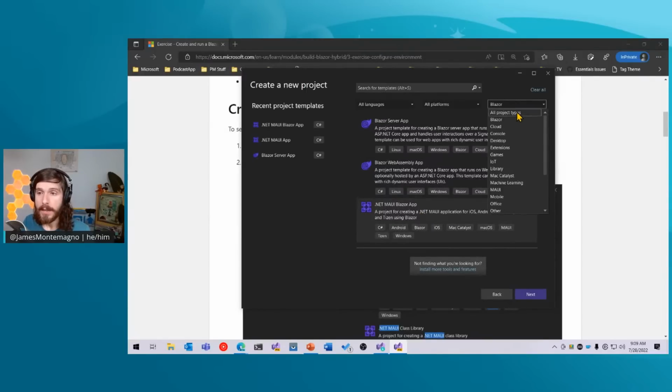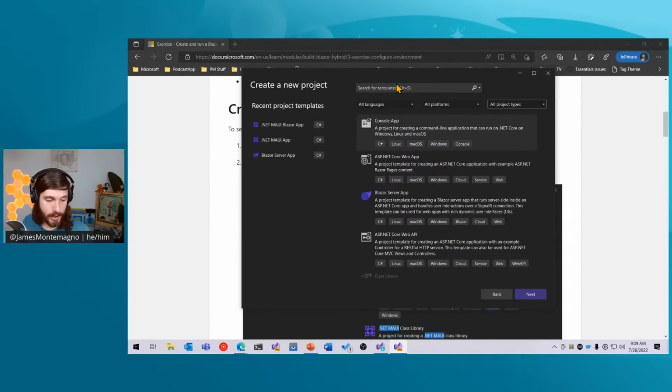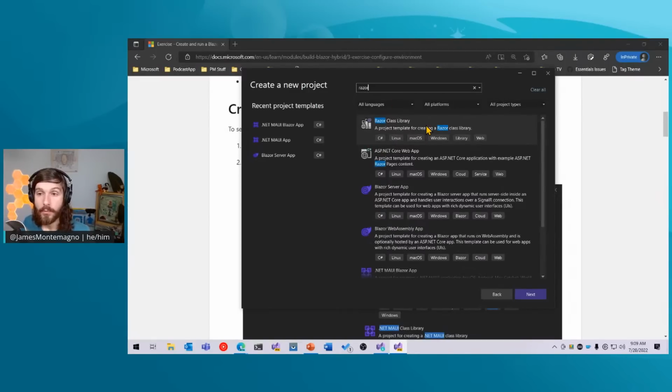The other thing that you may note, and there was a question about Razor class libraries. If we just type in Razor, for example, here, there's a Razor class library, and that is the same exact project template that you would use to share with a .NET MAUI app or a Blazor app. So there's no specific .NET MAUI or Blazor hybrid Razor class library. It's just a Razor class library. So if you have Razor class libraries today, they're the same exact ones that you would use.